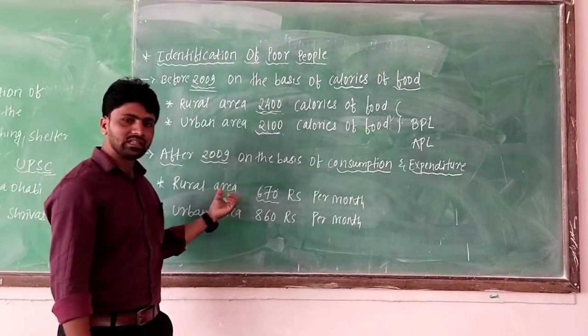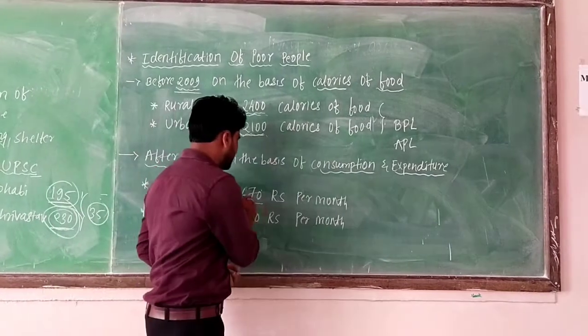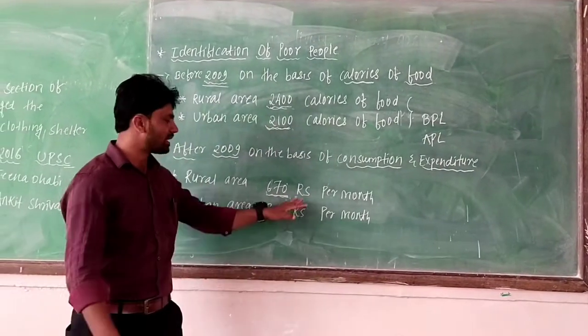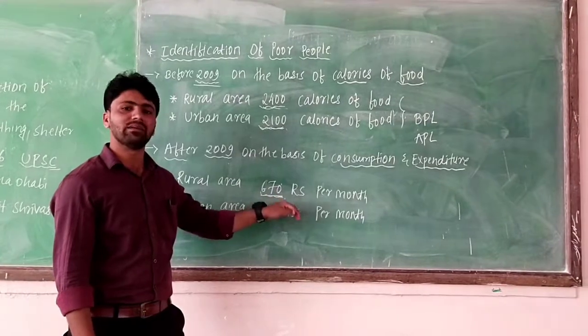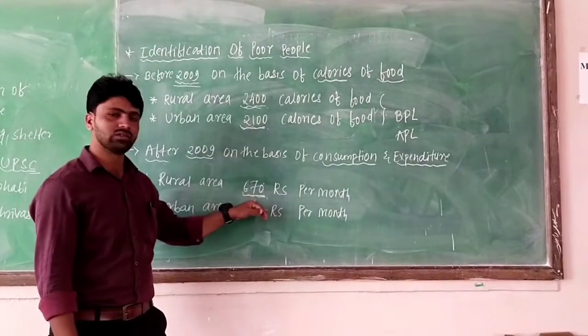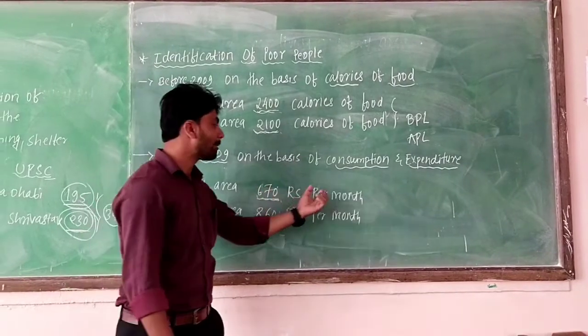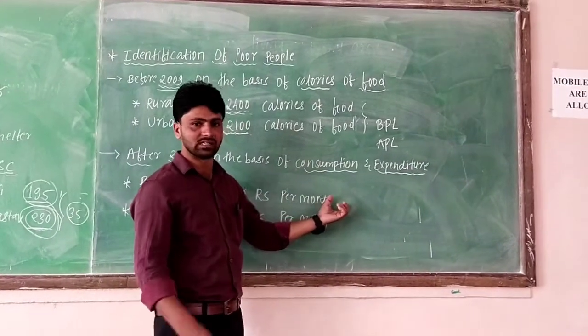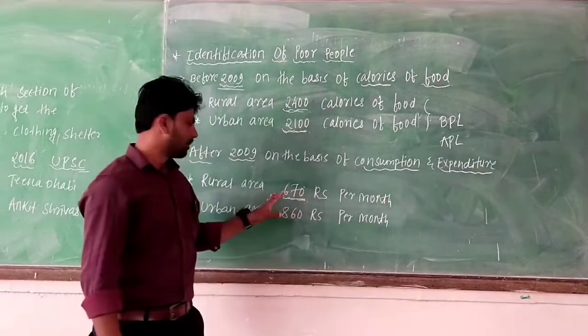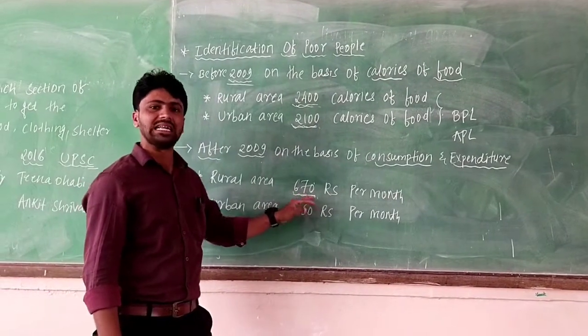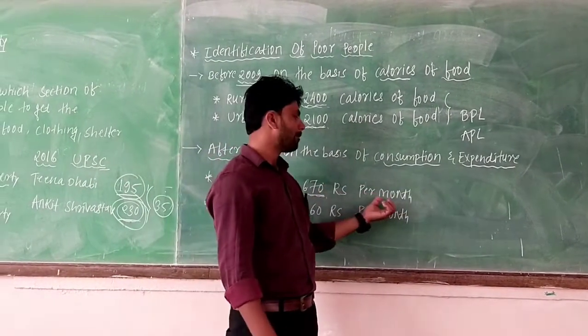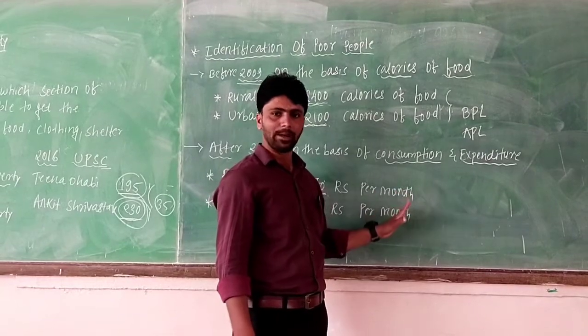In rural area, the limit is 670 rupees. The persons who are not earning 670 rupees per month, that person is considered as a poor.